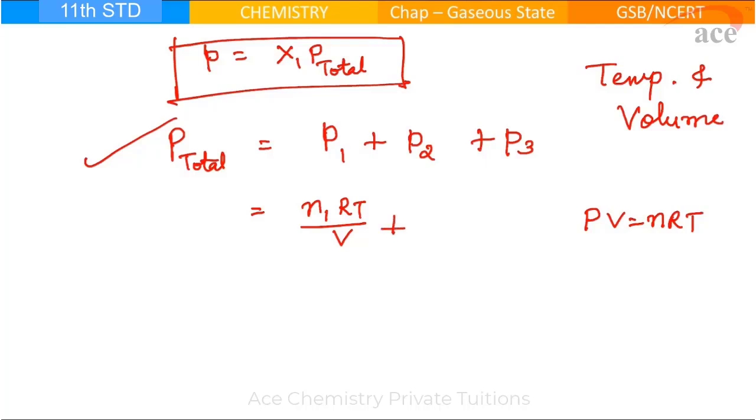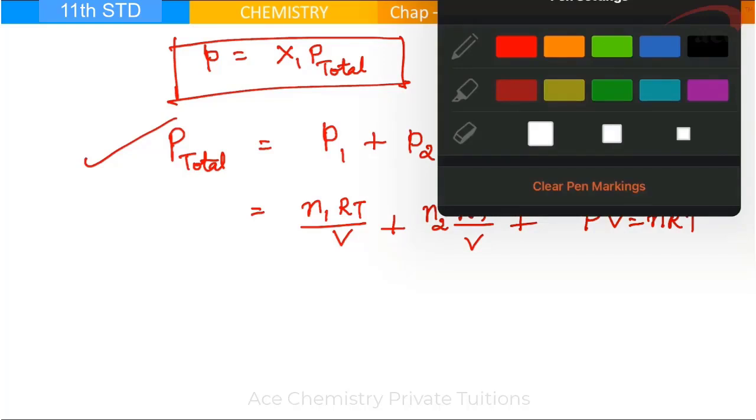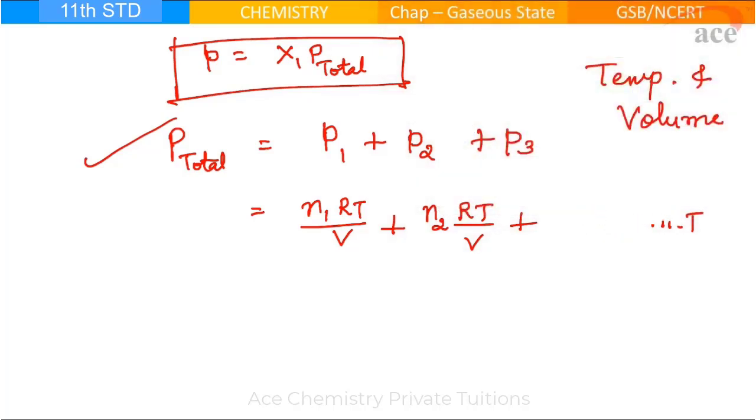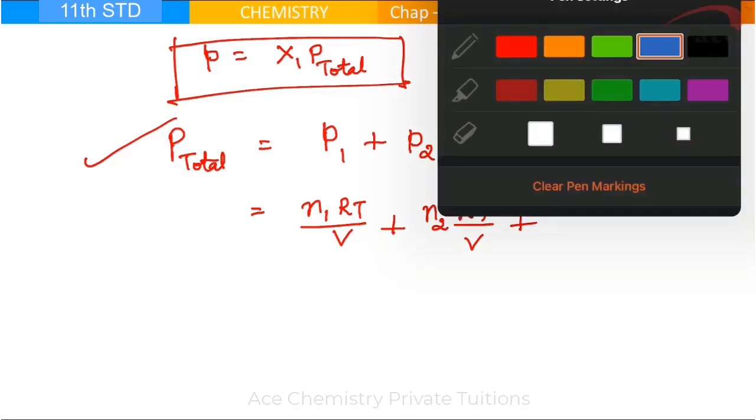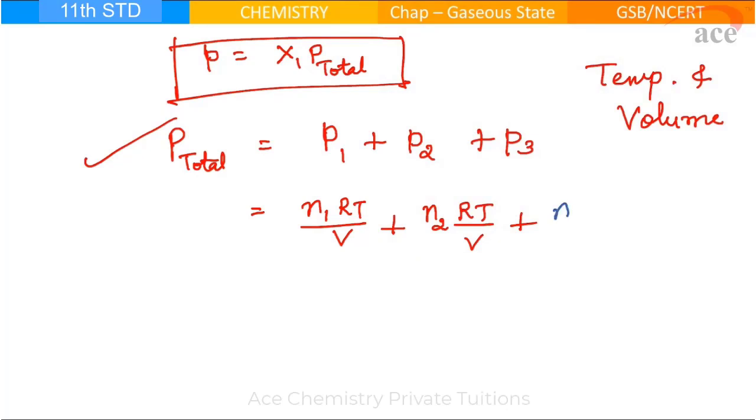Can you tell me for P2 what it will be? N2 RT by V. For the next one, what will it be? Yes, it's going to be N3 RT by V. Oh, so RT by V is common for all. I can add these.